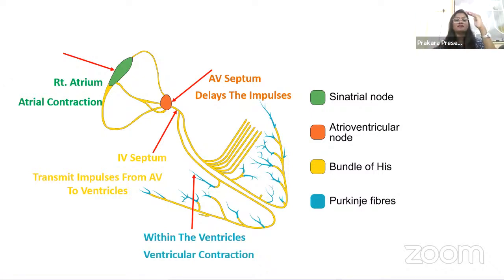Okay. Initially, the conduction system started with atrial contraction, and now it has ended with ventricular contraction. So this is how the impulse will travel from the atria to the ventricles, and this is how the entire process of the atria contracting and the ventricles contracting happens. Okay, so that is about the conduction system of the heart. I tried to simplify it to the basics so that you students will remember it in an easier way. I didn't want to complicate the entire session, right? So yeah, that is about the conduction system.